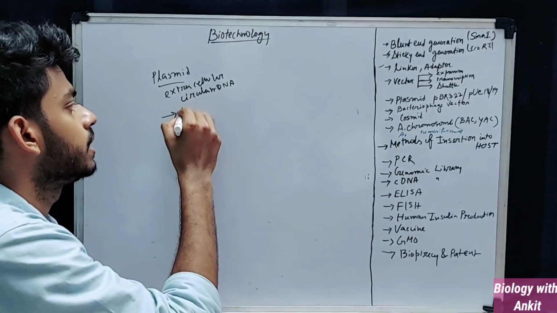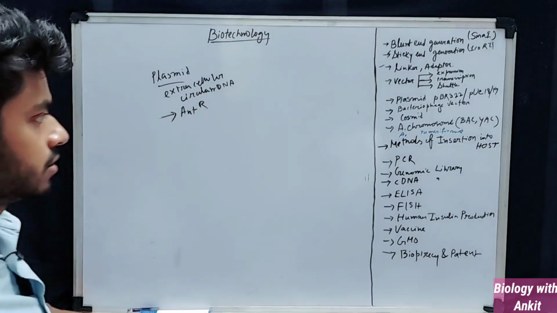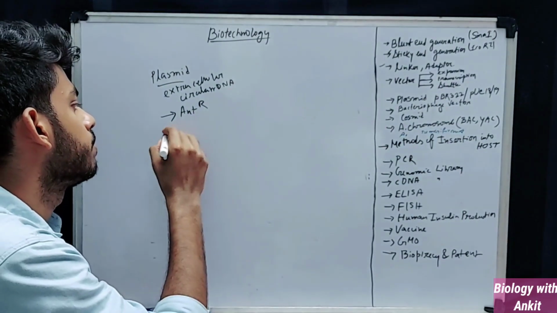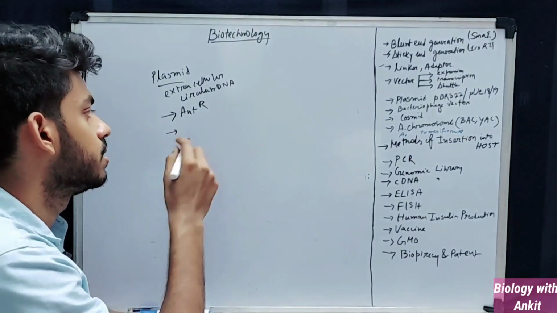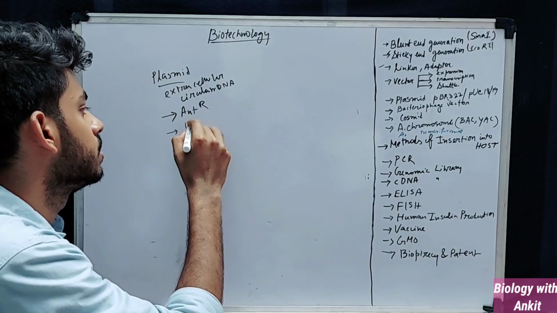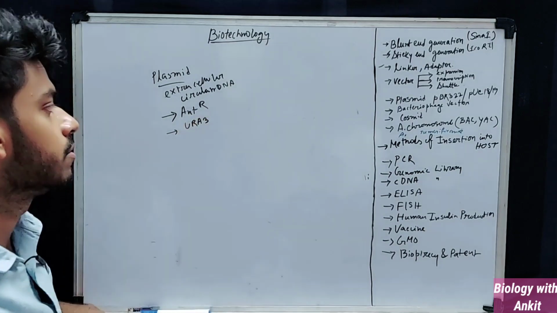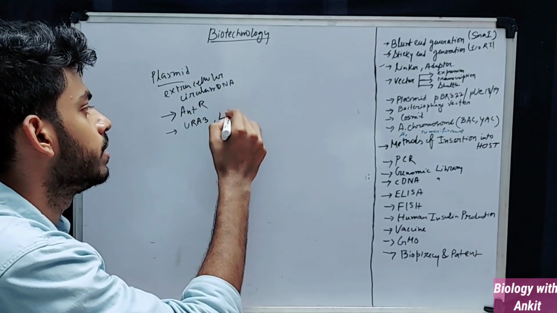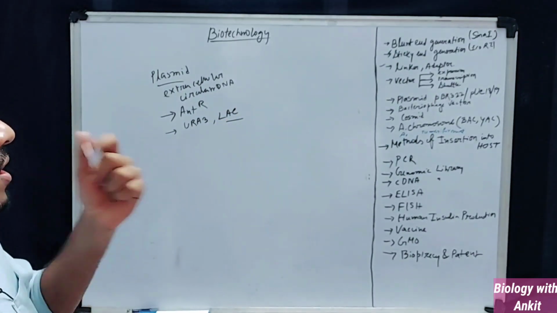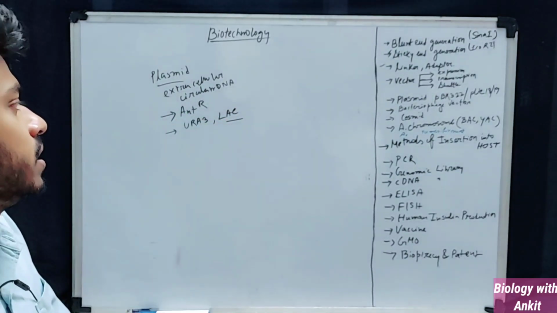It may have some protein synthesizing gene. Suppose it may have a uracil synthesis gene, or it may contain a lac operon or lac gene. So these are basically expression, and these are basically antibiotic resistance.